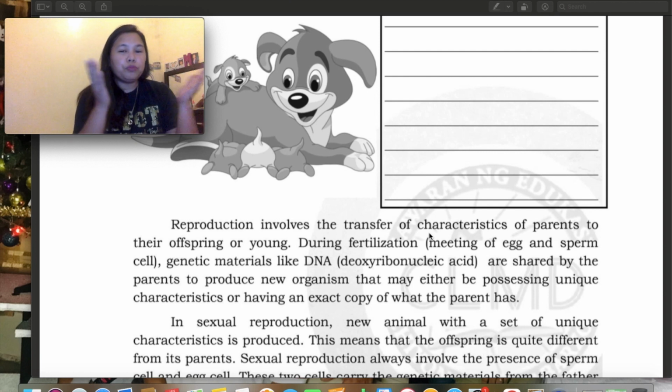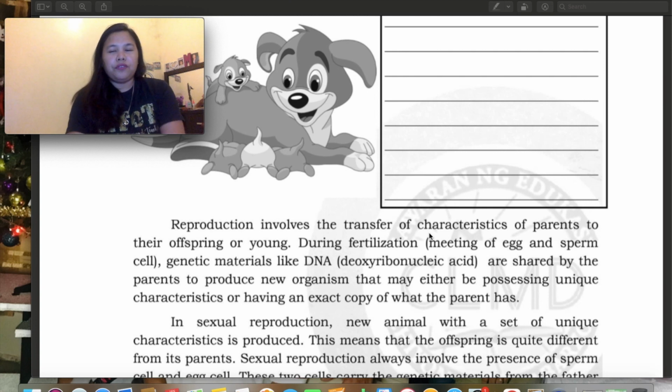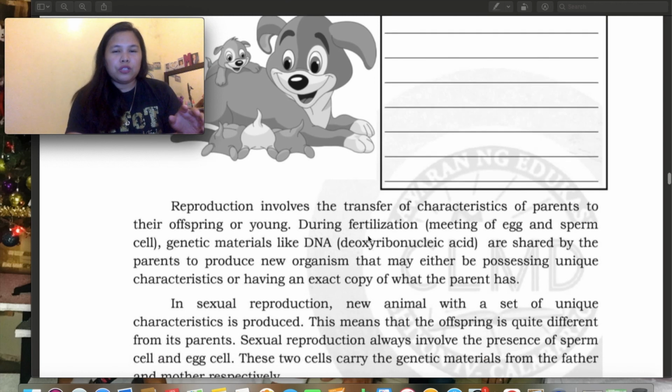So yun po yun. Okay, during fertilization, meeting of egg and sperm cell. So, take note of this word, fertilization, kasi hanggang college lalabas din yan. Okay, genetic materials like DNA. Ito na yung mga palagi nating naririnig sa mga pinanood natin sa television at sa movie and everything, sa mga balita, itong DNA or the deoxyribonucleic acid.